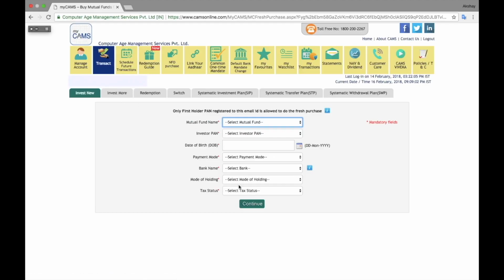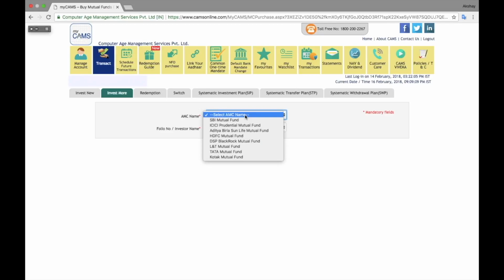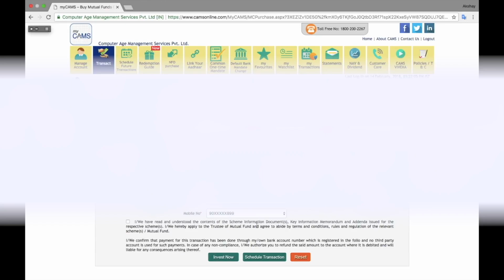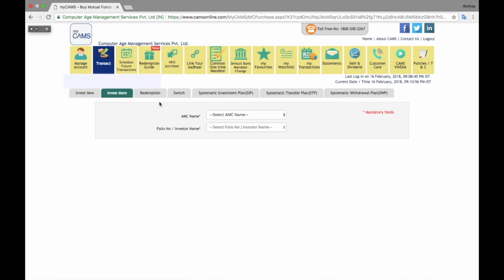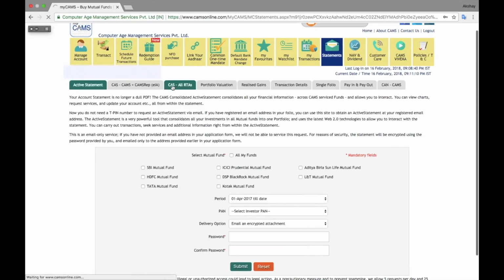But if you are investing in the same fund house for the second time onwards, then you have to go to invest more. These are the fund houses I have already invested in. Then select the folio, and you can just select the plan you want to invest in and just put the amount. It will directly go to your net banking page to make payment, and that's it. You don't have to follow this tedious process all the time. You will get your login ID and password through mail. Once you log in, you can check your statements and transactions here in the web application.